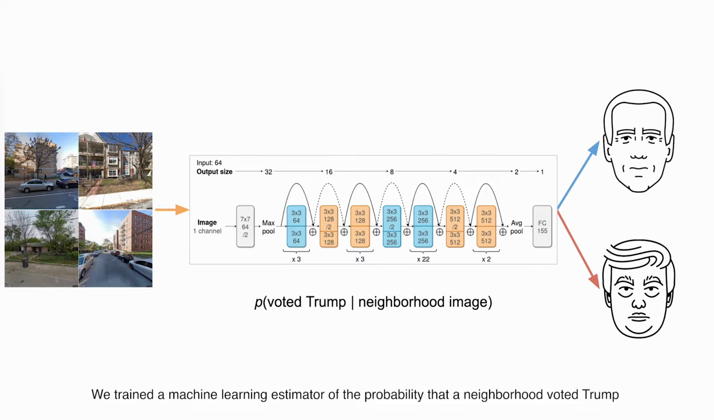We trained a machine learning estimator of the probability that a neighborhood voted Trump given an image of that neighborhood, using tens of thousands of Street View images and the vote share of those neighborhoods' precincts. In our paper, we show that you can get a number of useful results from such an estimator.